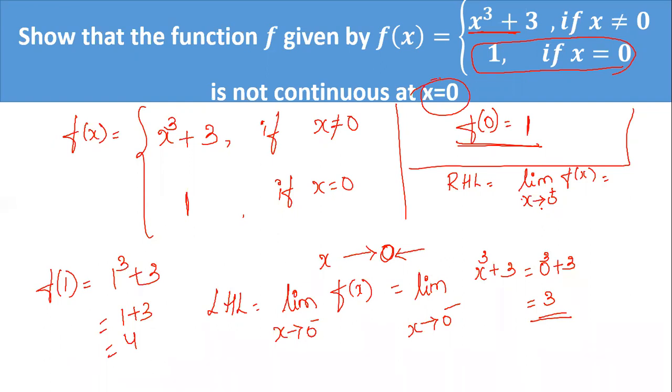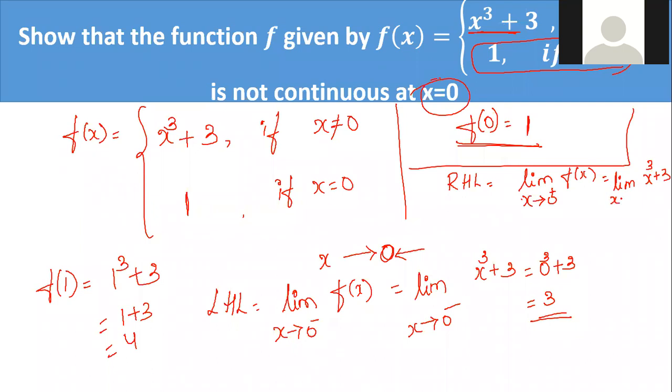If x is greater than 0. Students, x not equal to 0 means we can take any value other than 0. We can take smaller, or we can take greater than 0. So x greater than 0 means greater than 0. So it should be the first one, correct? So it is limit x cube plus 3, x tends to 0 from the right. So it is 0 cube plus 3, which is equal to 3.